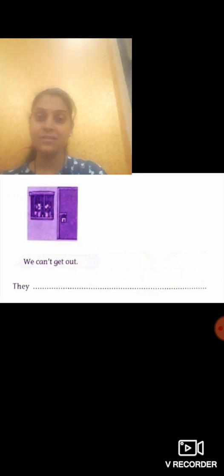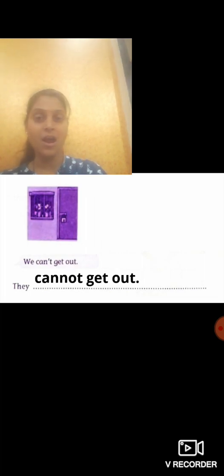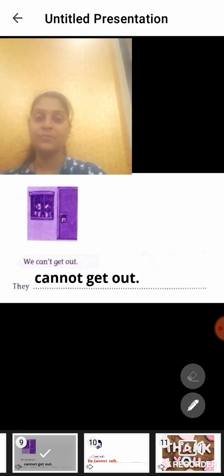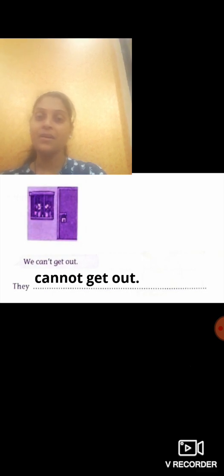So how will you write the answer now? If you are explaining this to your friend, how will you frame the sentence? Think for the answer. Yes, very good. How will you write the answer? Let's see. They cannot get out. They cannot get out. Okay. Now we'll see one more example.